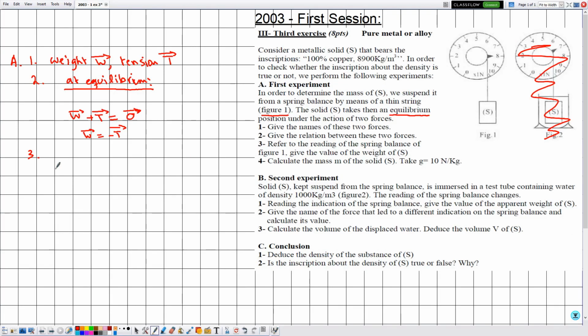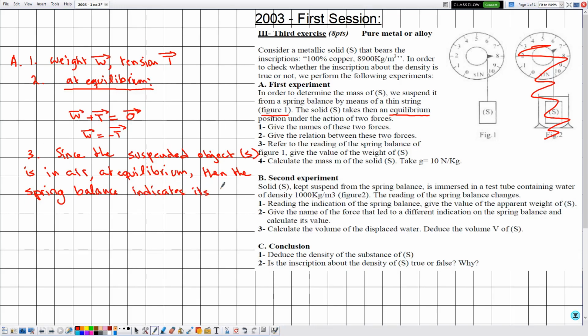Then let's justify, since the suspended object, which is given by S, is in air, as we can see from this figure, at equilibrium. Then the spring balance indicates its real weight.